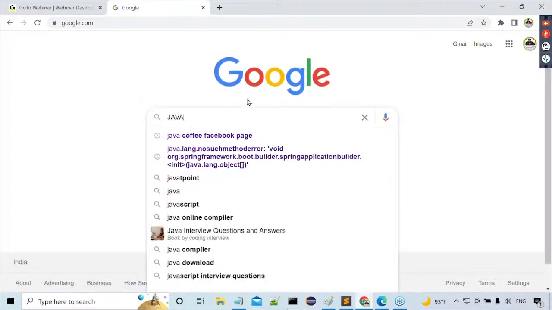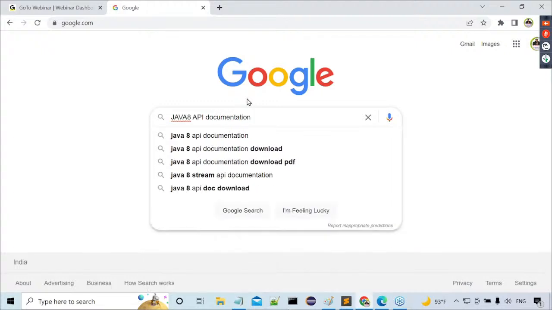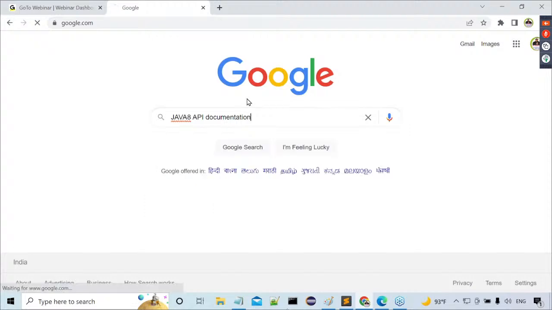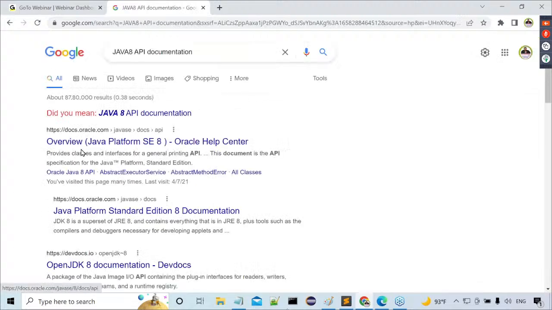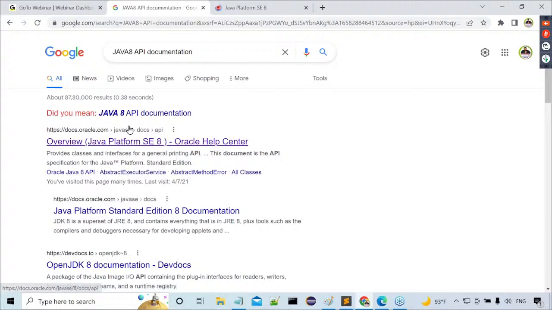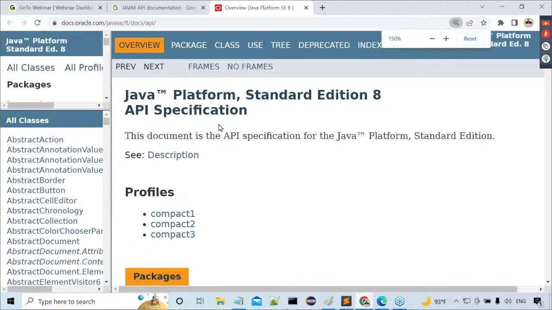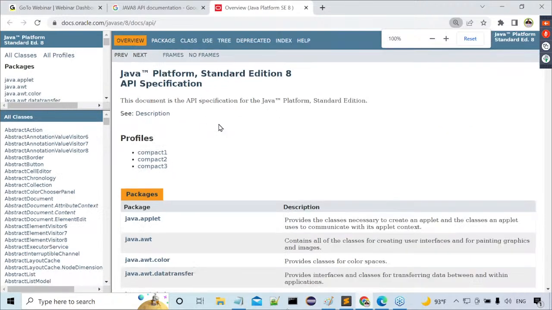For example, I want to open the Java 8 API documentation. Of course, we can go for any version. Now let me click the enter button. Java 8 API documentation. Right, all of you observe this clearly. You can see this Java API documentation.